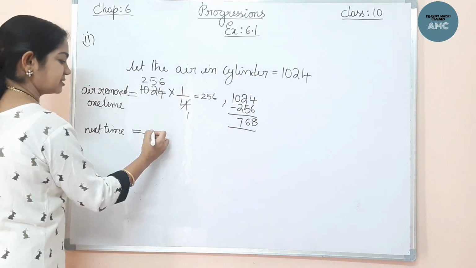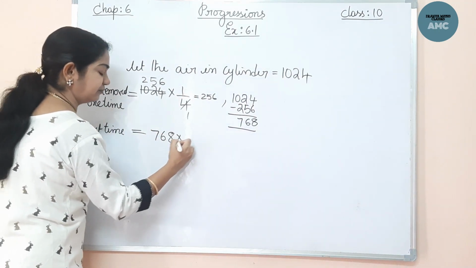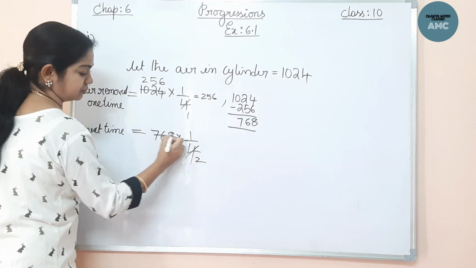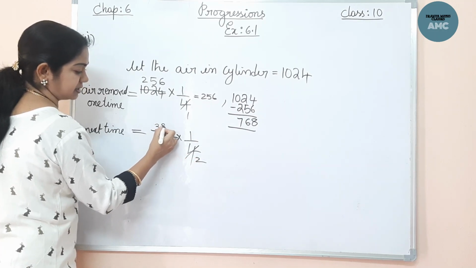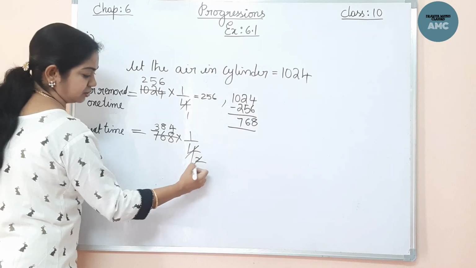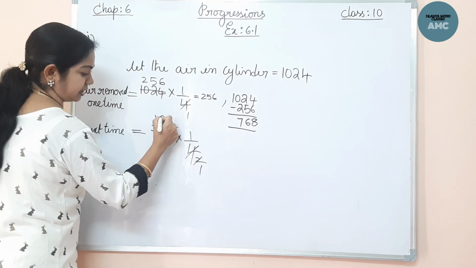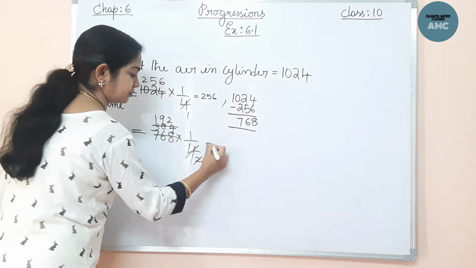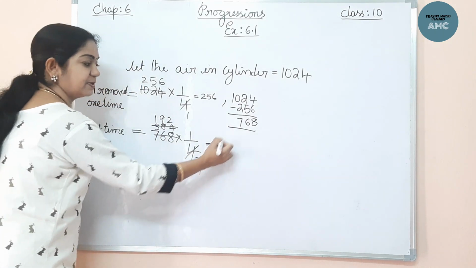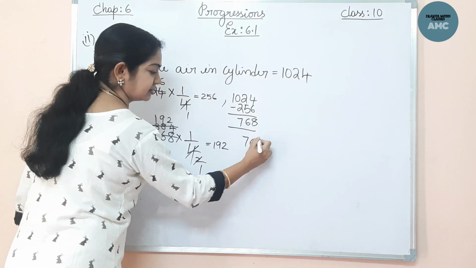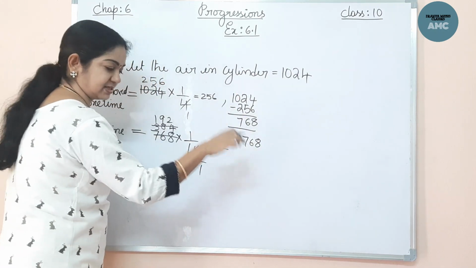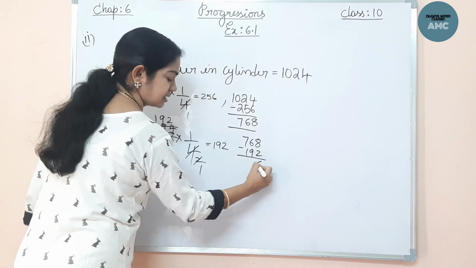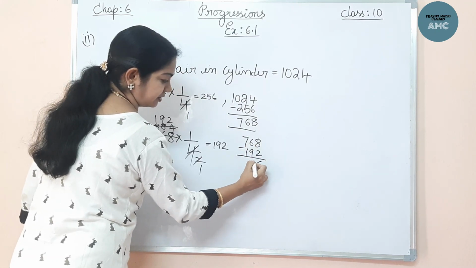From 768, if you remove 1/4 part, take it as 2 times: 2 eights are 16, 2 fours are 8, 2 nines are 18, 2 twos are 4. So 192. This 192 must be removed from 768. So 768 is present, and from that if you remove 192, the 1/4 part, you get 576.